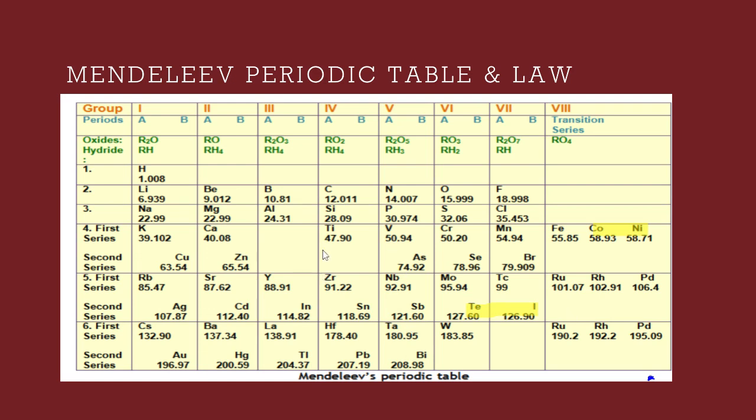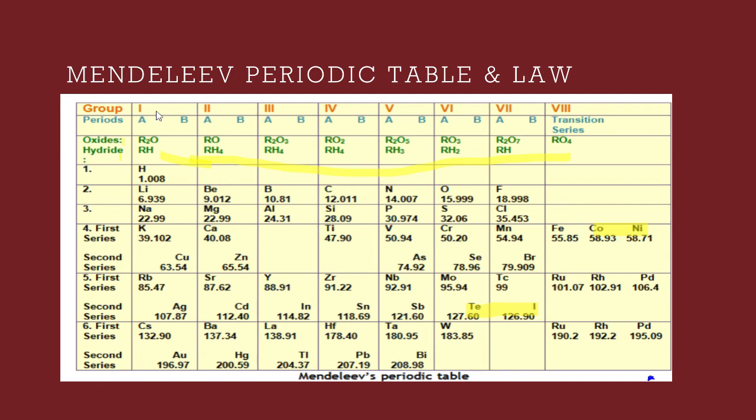So Mendeleev's periodic table. What Mendeleev did is, he took 63 cards because 63 elements were known at the time, and he made the 63 elements react with oxygen and hydrogen, and he drew conclusions about the formulas of their oxides and hydrides. And based on the properties of the oxides and hydrides and the formulas, he arranged the elements.